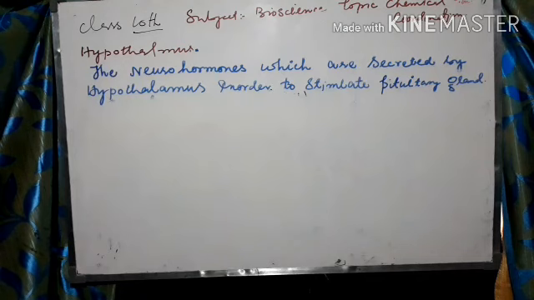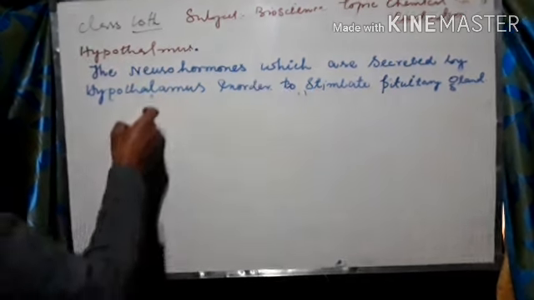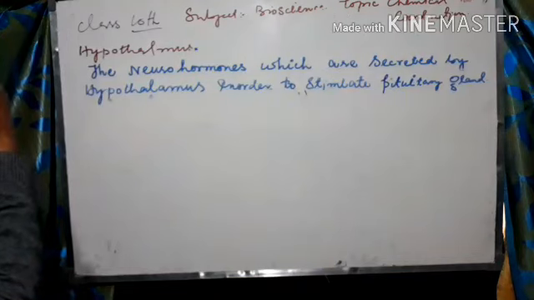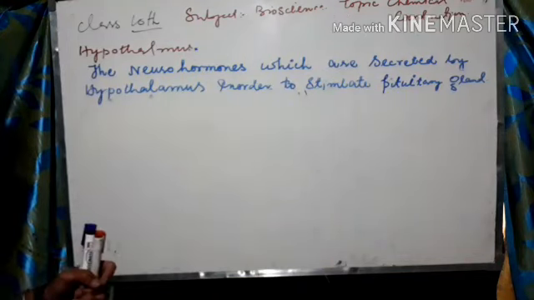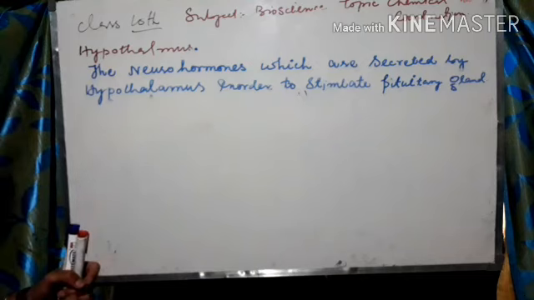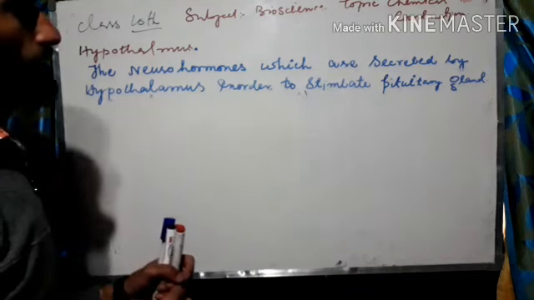Today we are going to study again about the hypothalamus, the neurohormones, and what the functions are of the neurohormones which are secreted by the hypothalamus. We know that these neurohormones stimulate the pituitary gland, and the pituitary gland stimulates other glands in order to carry out various physiological effects in the body of an animal.